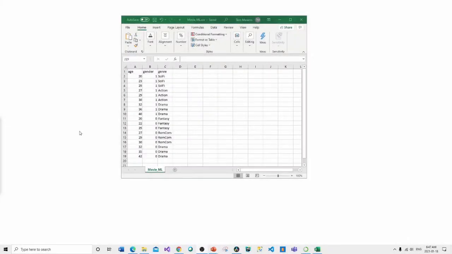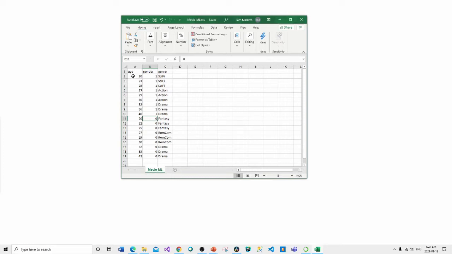Really quickly, this data is about movies, and I have it broken up into age, gender, and genre. The age categories are between 20 and 25, and for gender, male is a 1 and female is a 0.